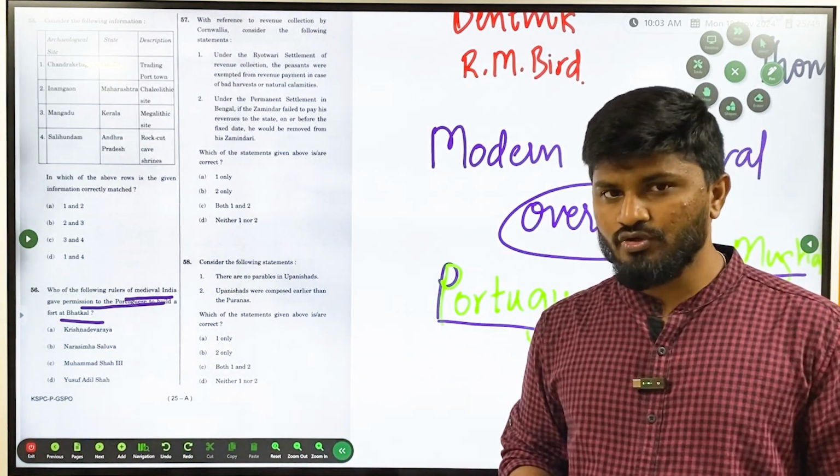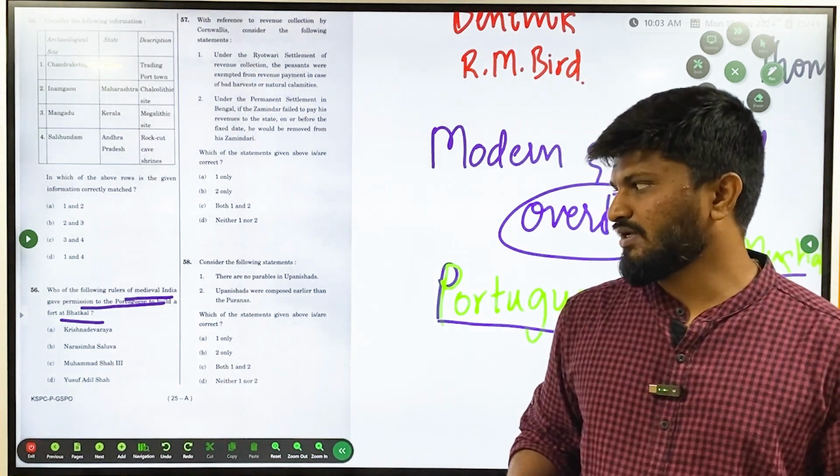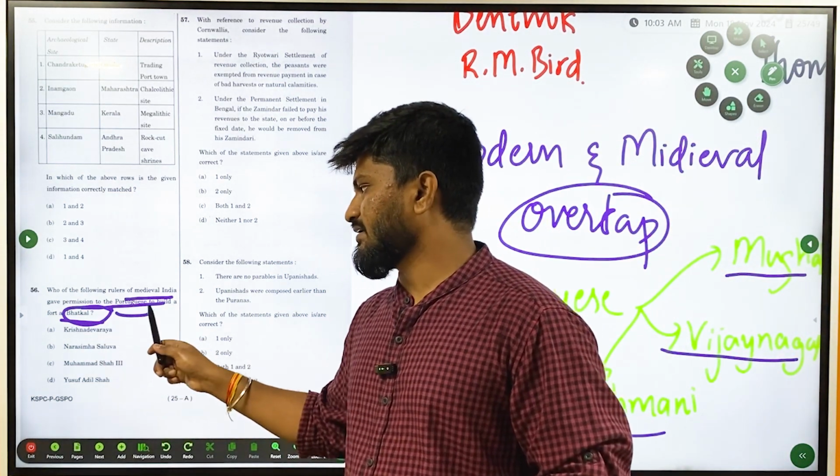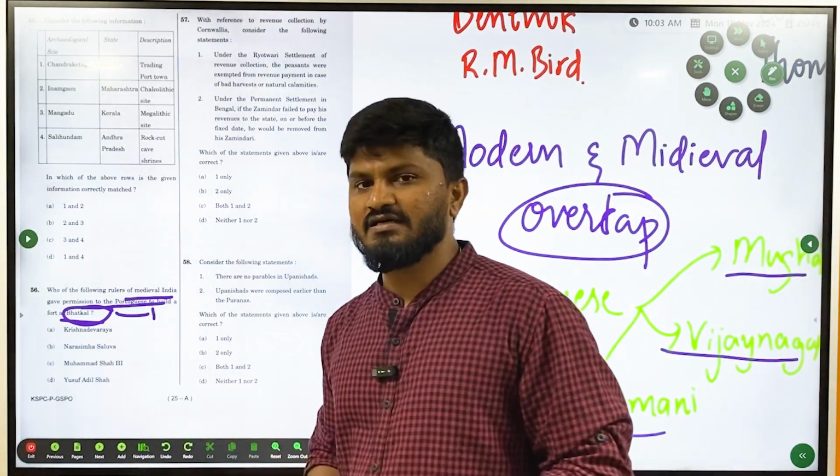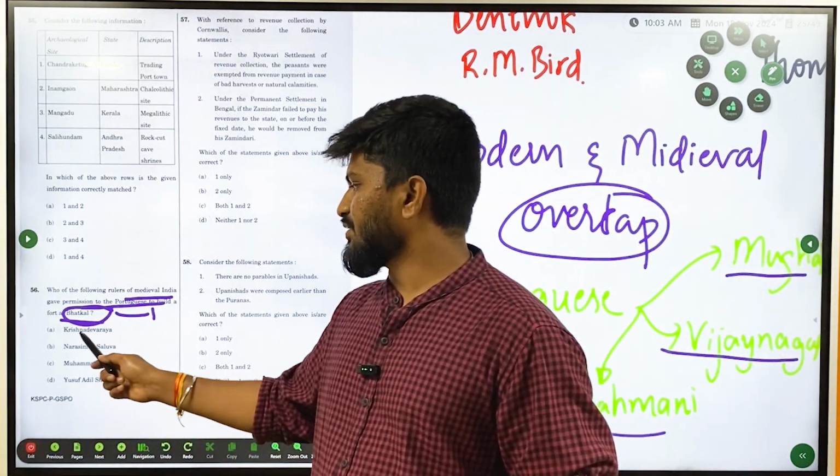Even if you don't know the answer, you could have easily guessed this one. Where is Batkal? It is in Karnataka. Who was ruling Karnataka during the period of the Portuguese? It was ruled by Vijayanagara. Who among the following is the major Vijayanagara king?